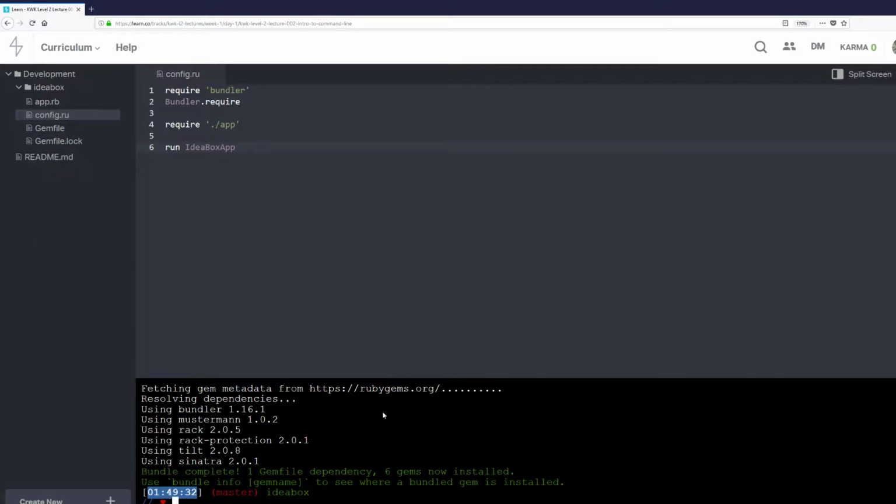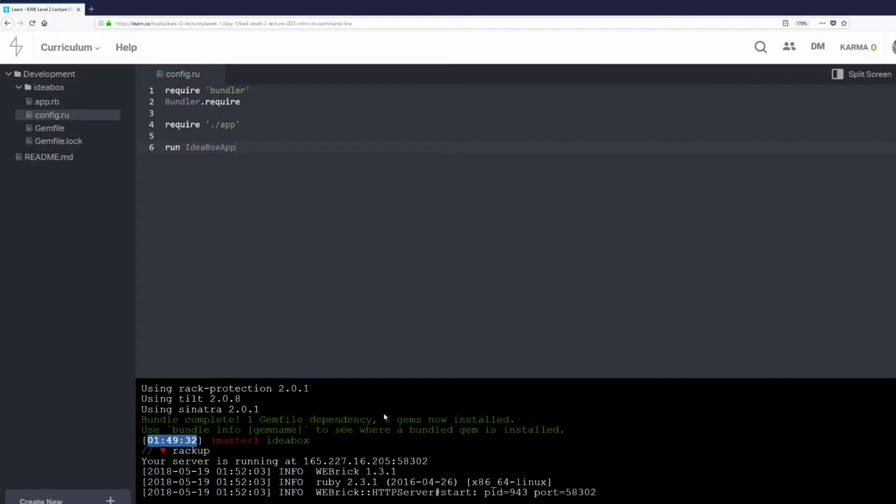So now, under here, I'm going to run rackup, all one word, and we see here that it says the server's running at 165.227.162.05.583.02.